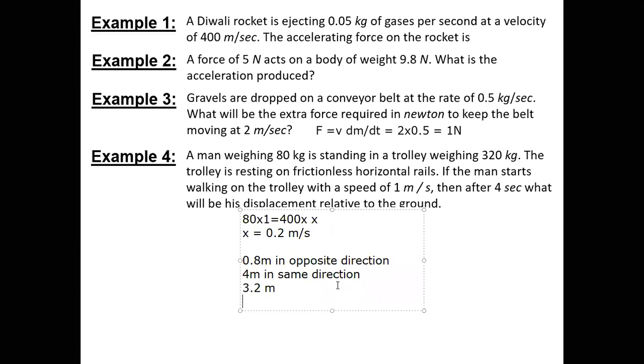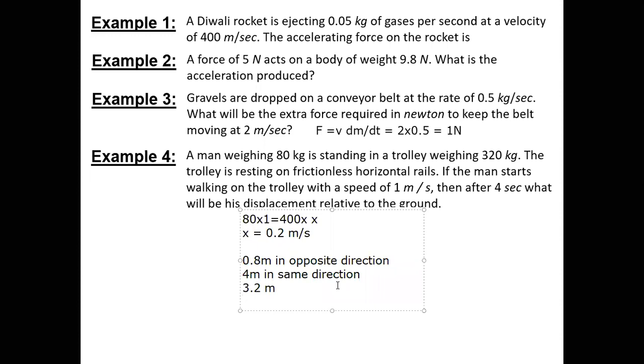Yeah. Because if you're saying with respect to ground, then displacement with respect to ground, you can just take that itself as the velocity, right, and multiply it by time. No, you're not getting the point. It is displacement, which means there are two vectors already acting on the boy. So when they say a man is walking on the trolley at a certain speed of 1 meter per second, that time they have also assumed that the trolley is at rest. No, they haven't specified 1 meter per second with respect to the trolley.